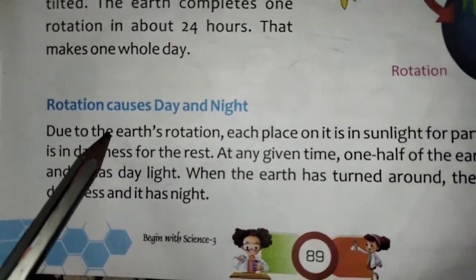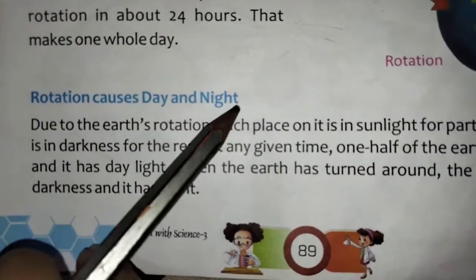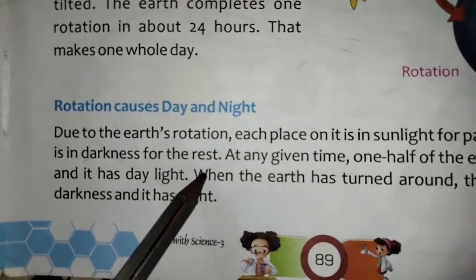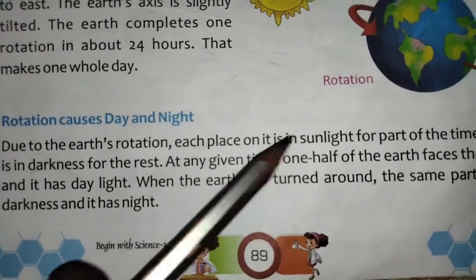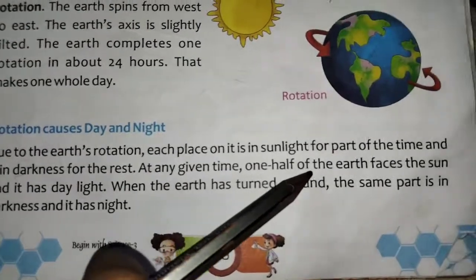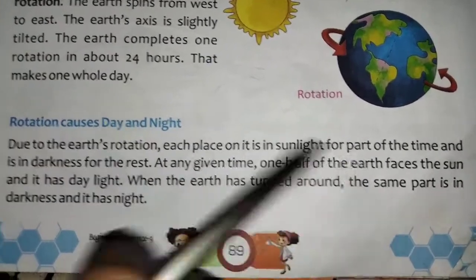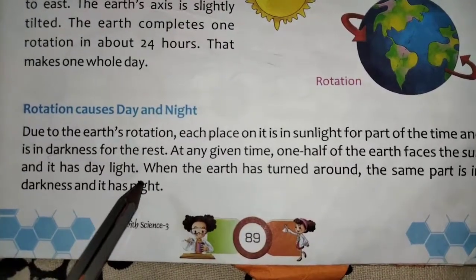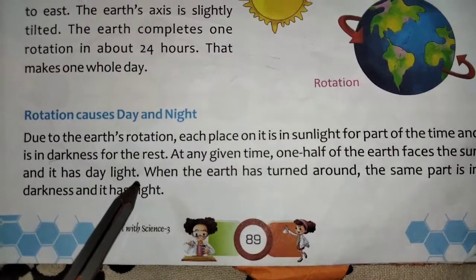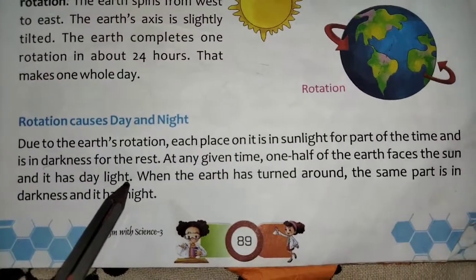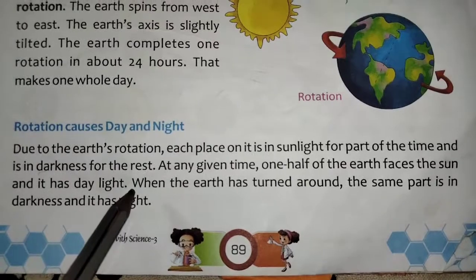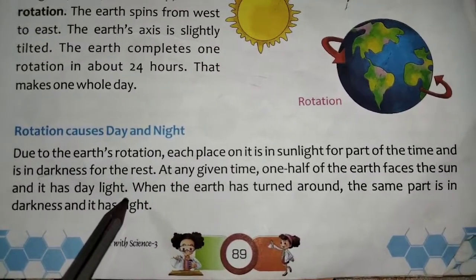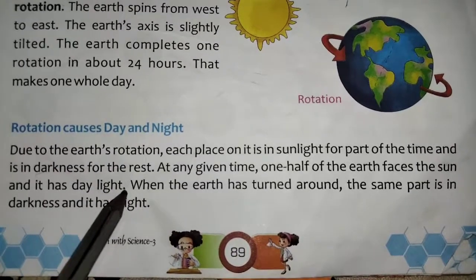Next, rotation causes day and night. Due to the Earth's rotation, each place on it is in sunlight for part of the time and in darkness for the rest.